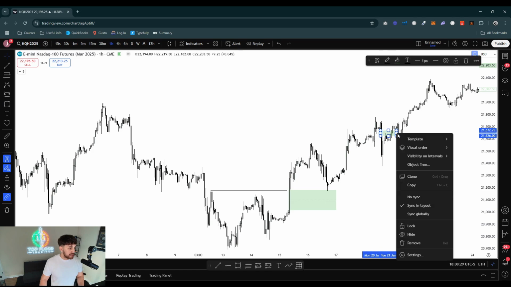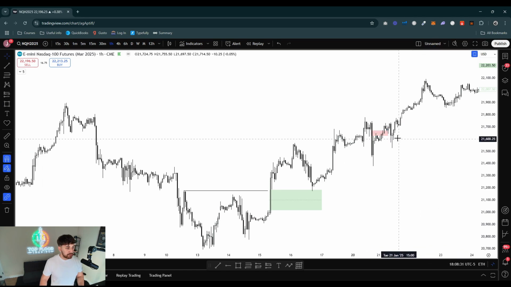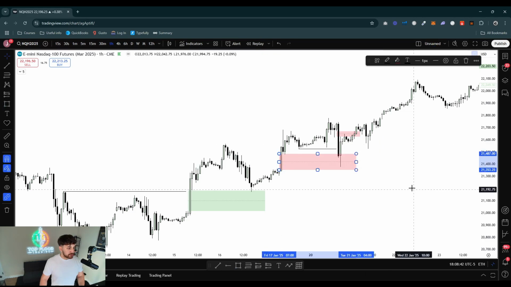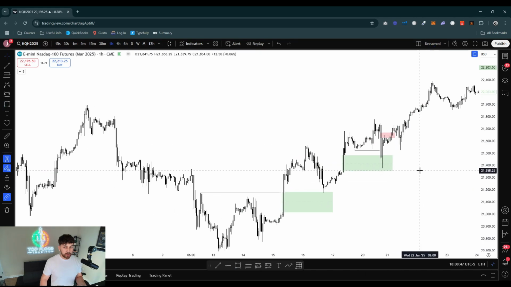This one, I mean, same situation. We're looking at it with the same logic, right? So we're looking at this fair value gap because it broke through these lows right here, these relative equal lows, right? And it's also tapping into this older bullish fair value gap. Now, if you're just looking at this chart here, just using fair value gaps, where do you think price is trying to go? Where do you think it's trying to reach to?